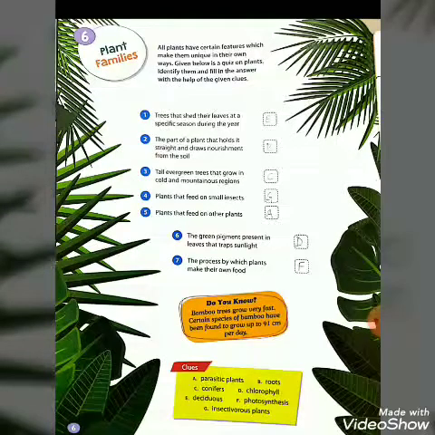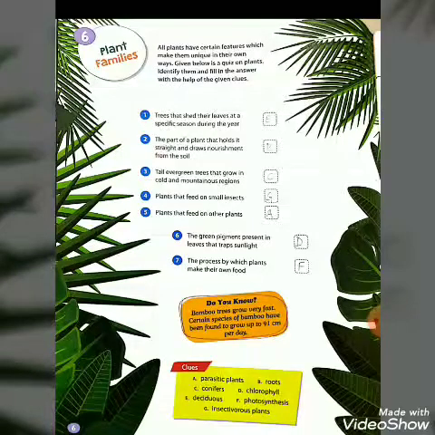You can see here. Now fifth question, plants that feed on other plants. Your answer is A, parasitic plants. The plants that feed on other plants are called parasitic plants.